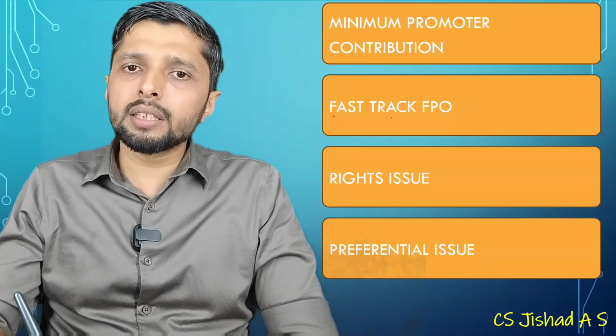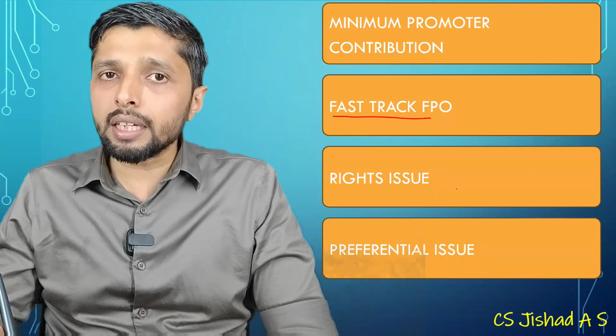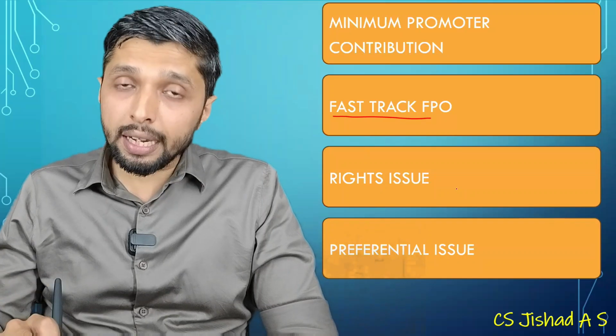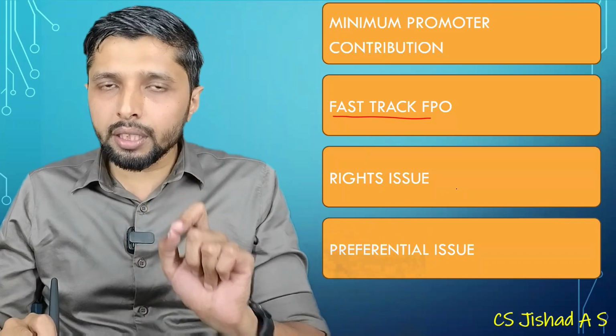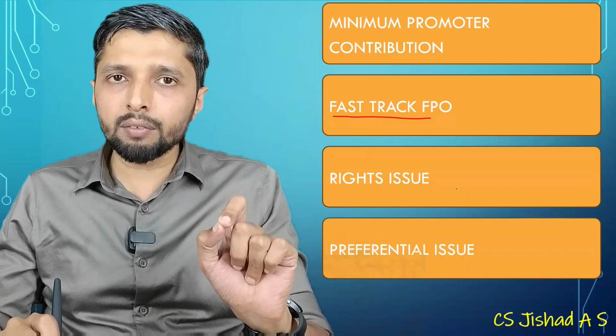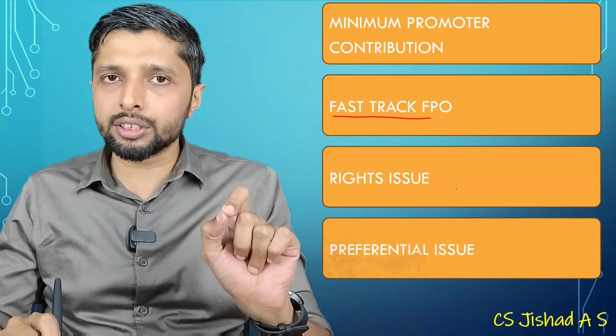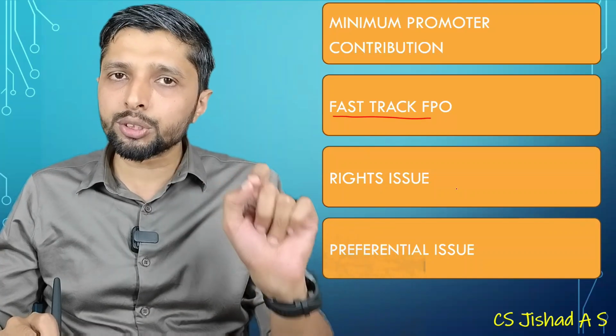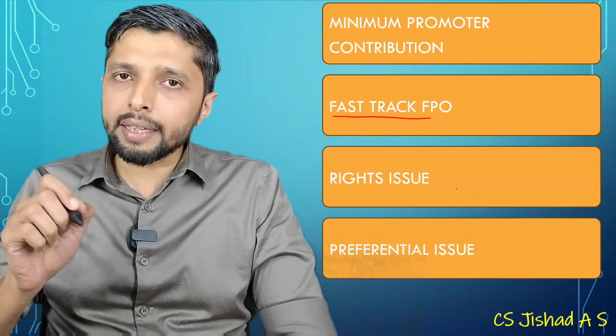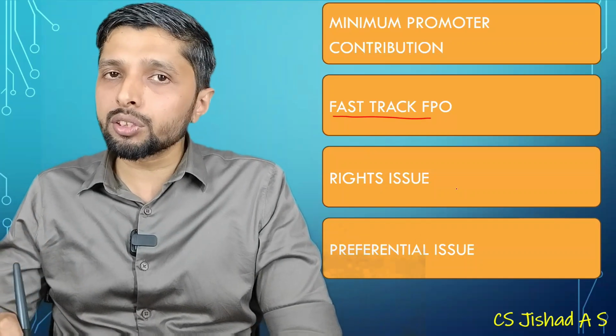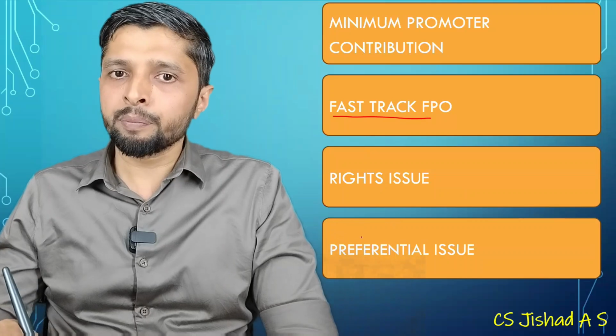Then we have the concept of fast track FPO. For a fast track FPO, the issuer should have been listed for at least the preceding 3 financial years, and market capitalization should be 1000 crore.